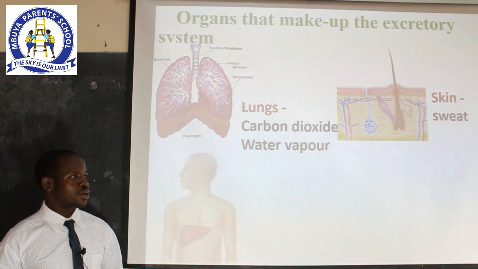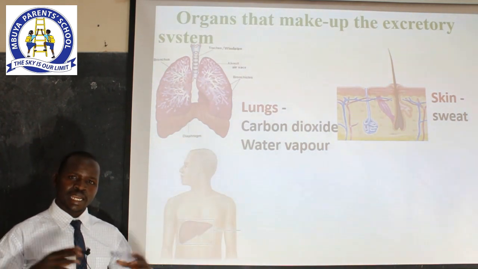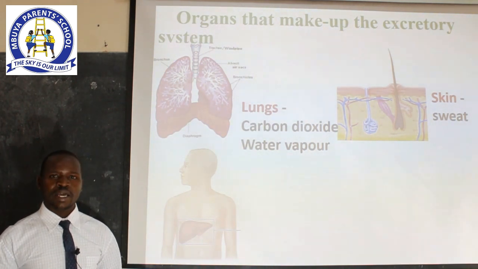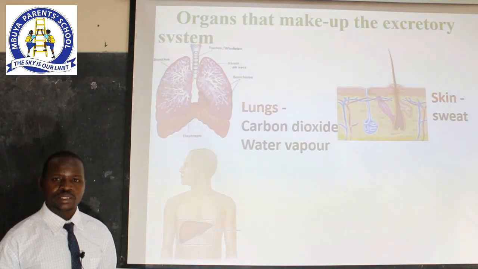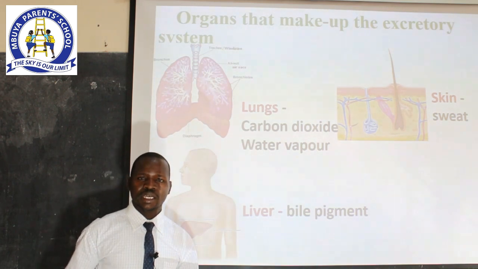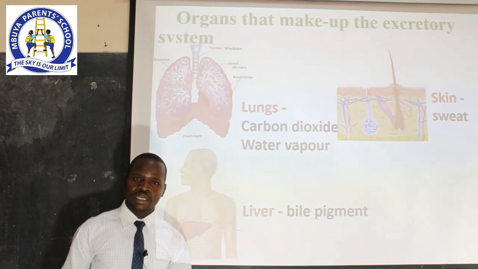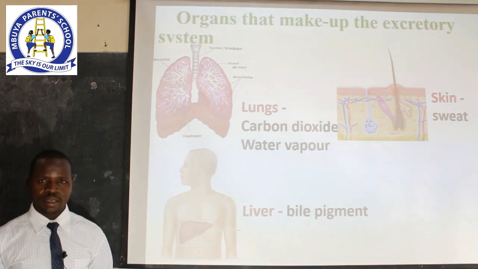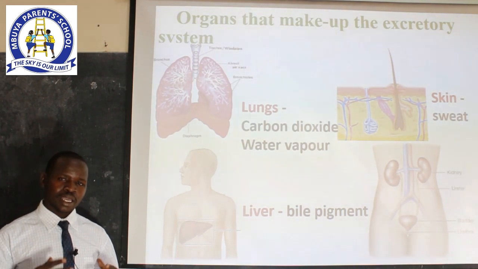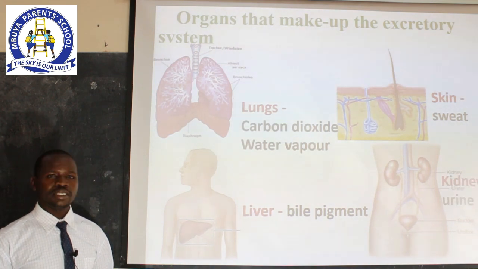Another body organ right there is the one we refer to as the largest internal body organ. In P4, you must have learned about this body organ, and that is what we call the liver. So why is the liver grouped under that? The liver is grouped under the excretory organs simply because it excretes what we call bile pigment. And lastly, the fourth organ, which exists in pairs, what we call the kidneys.